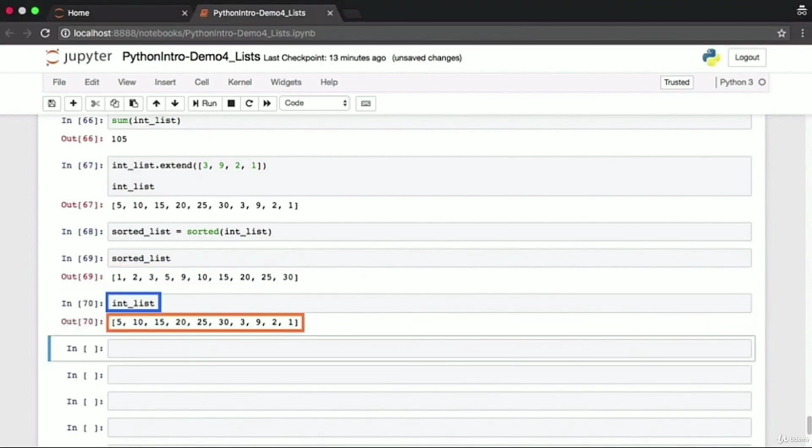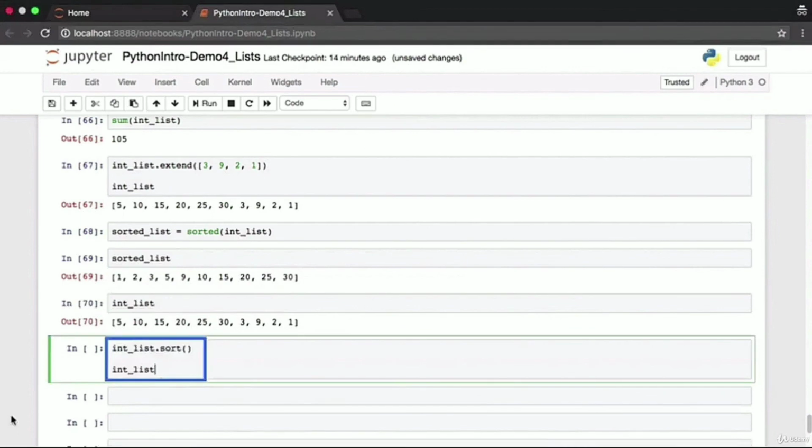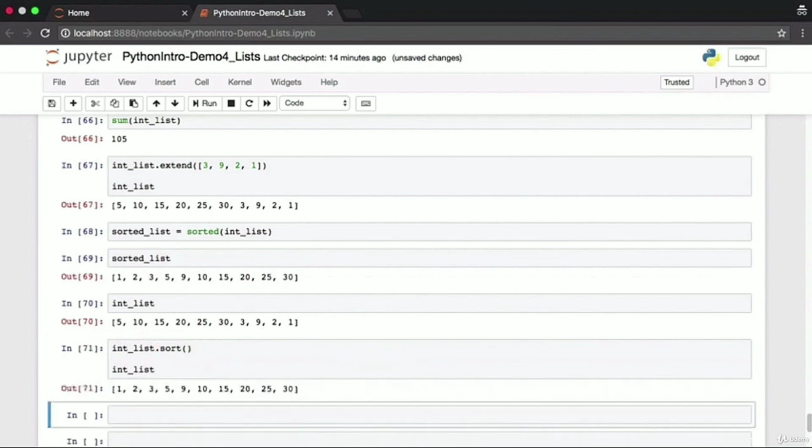If you have a choice, make sure that you use the sorted built-in function for sorting rather than the sort function on the list itself. They perform the exact same operation, but the sorted built-in function is more optimal and does not affect the original list, which is why it's preferred.